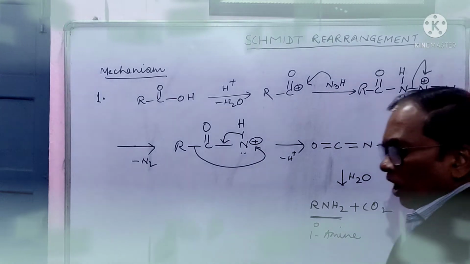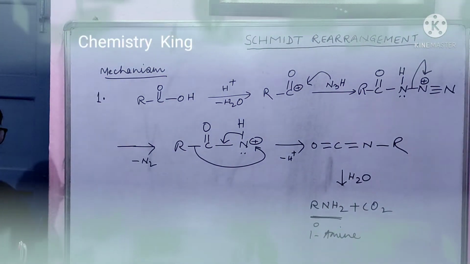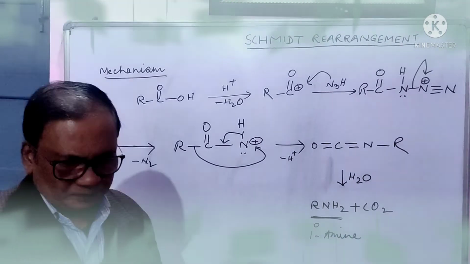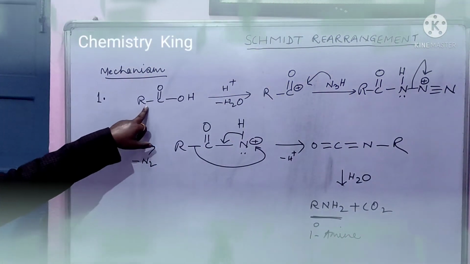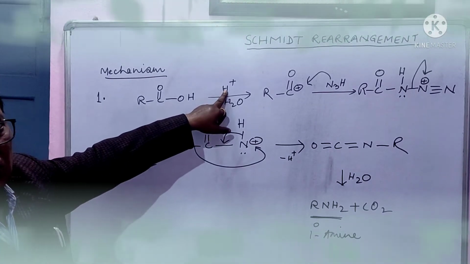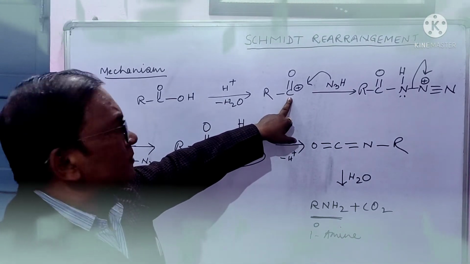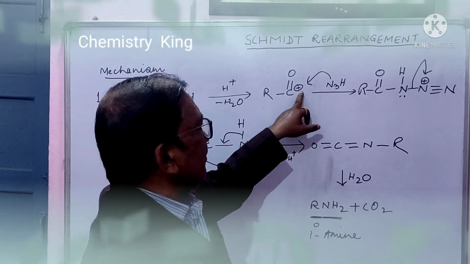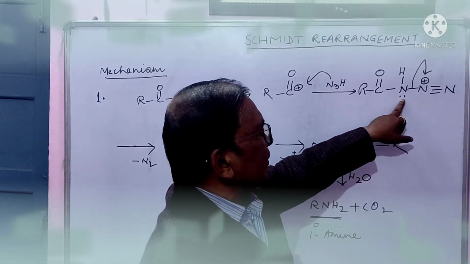Friends, now we will see the mechanisms for these types of reaction. First, let us see carboxylic acid, and due to conc. sulfuric acid, you will get this species, and now this hydrazoic acid will attack at this positive charge, and you will get this.